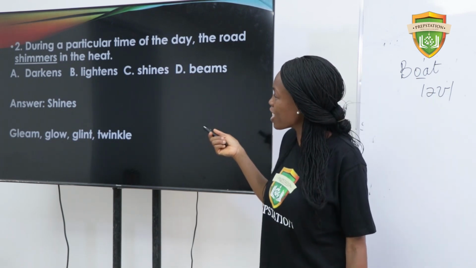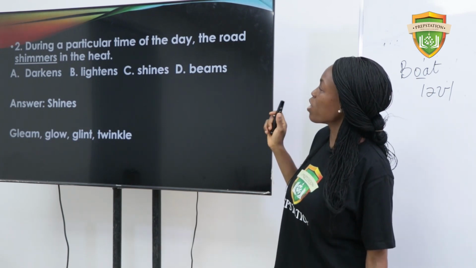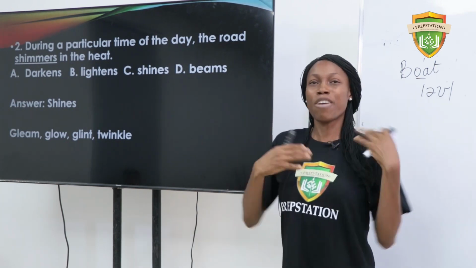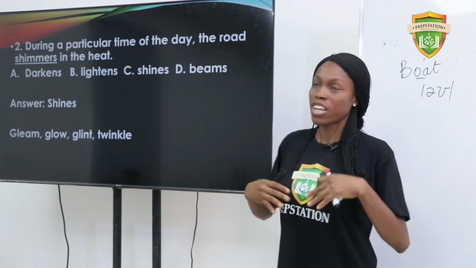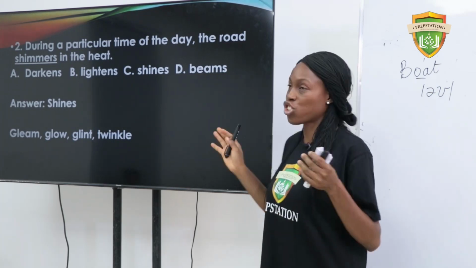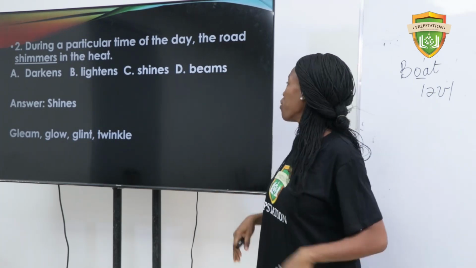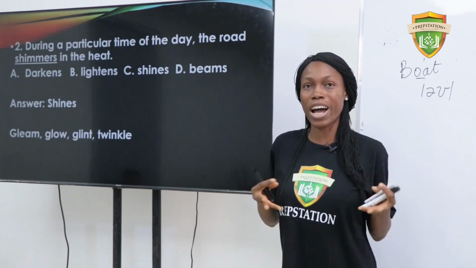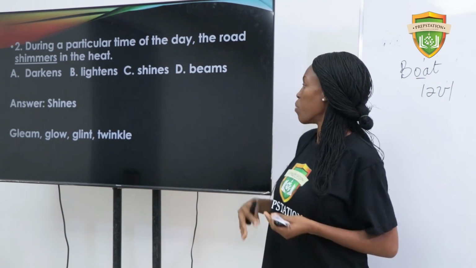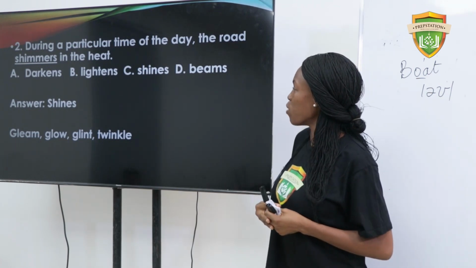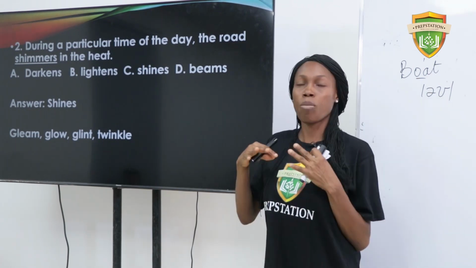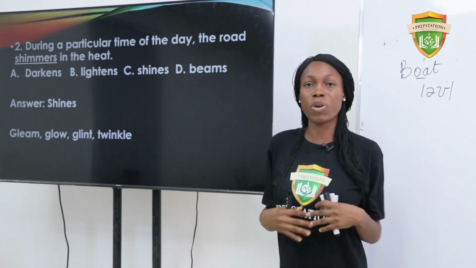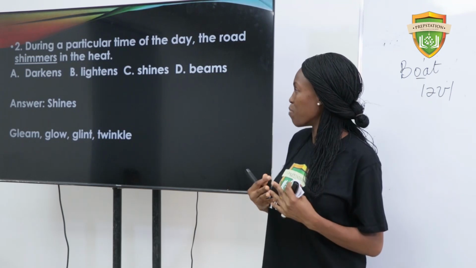If you look at these options closely, you might get confused because with lightens, everywhere is bright, so the place is properly lit up. Shines is shiny as well. Beams, there's a huge light somewhere and it's beaming from somewhere. So darkens is completely off. Lightens, everywhere is properly lit up, that can be the answer.